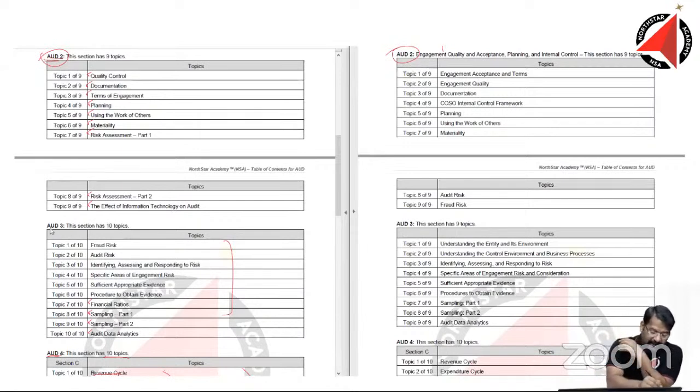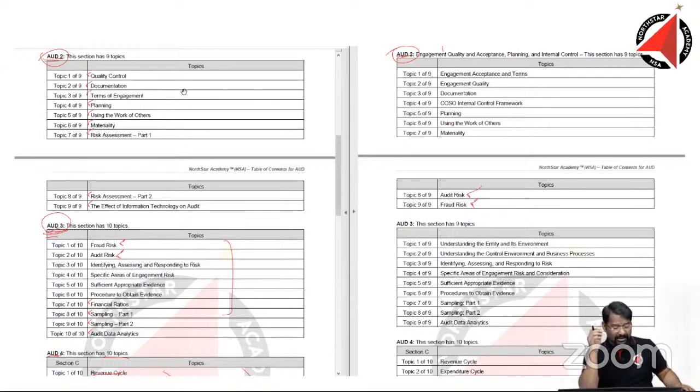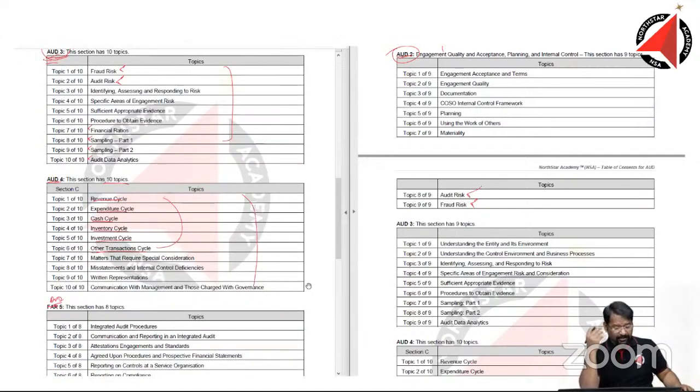If you look at Audit 3 here, we had fraud risk, audit risk. Audit risk is very much covered here. So some mixing of Audit 3 has happened with Audit 2. And if you remember the BC syllabus, some of the BC syllabus looks like it has also come inside. What BC syllabus has come inside, we will see.